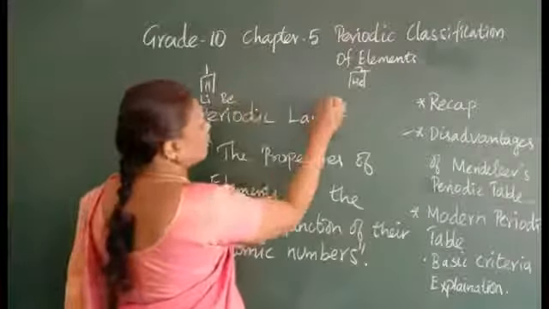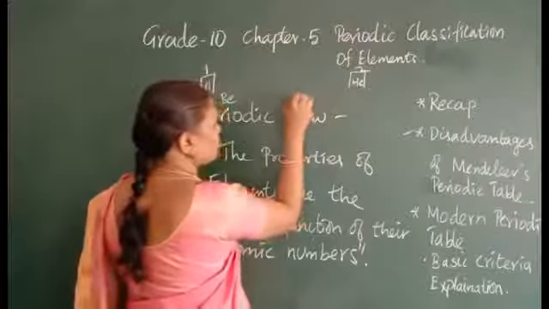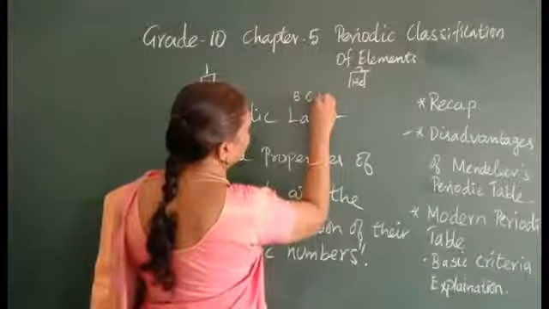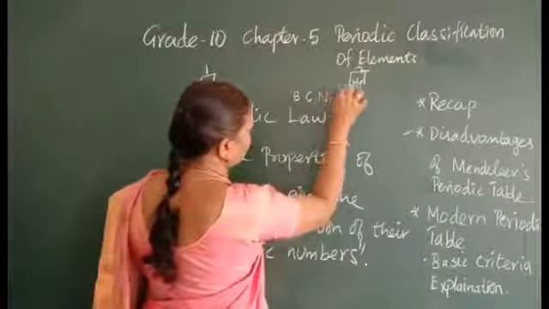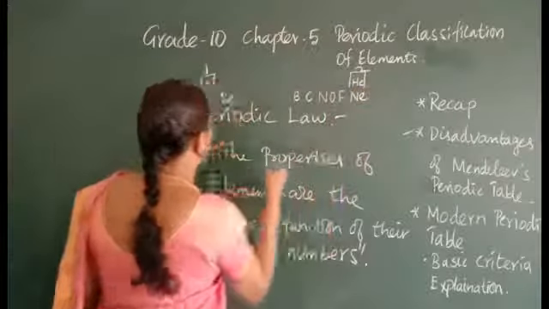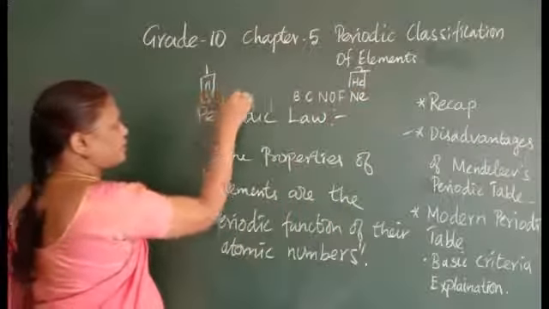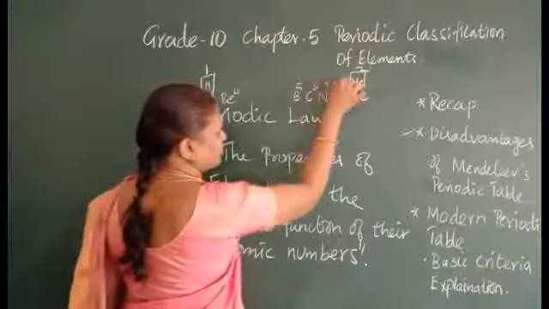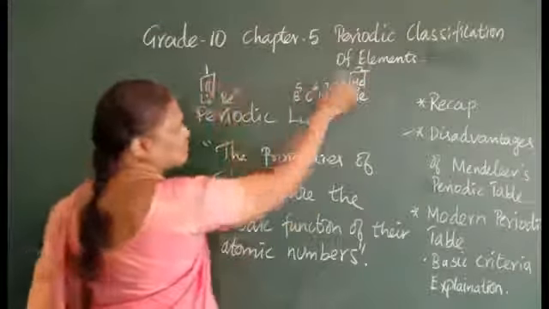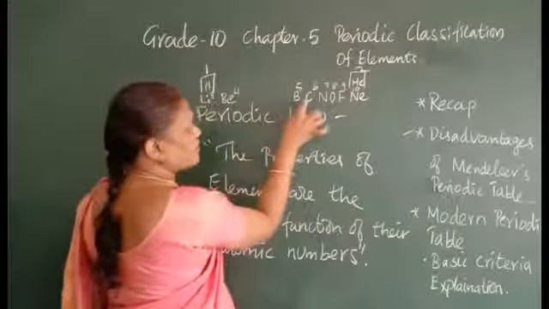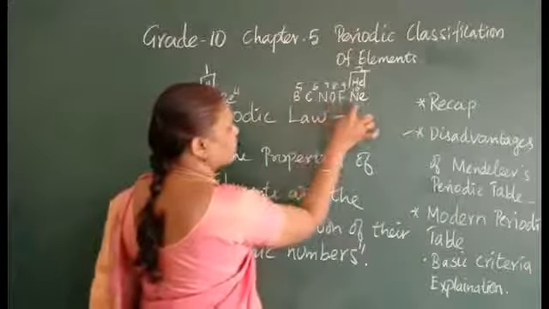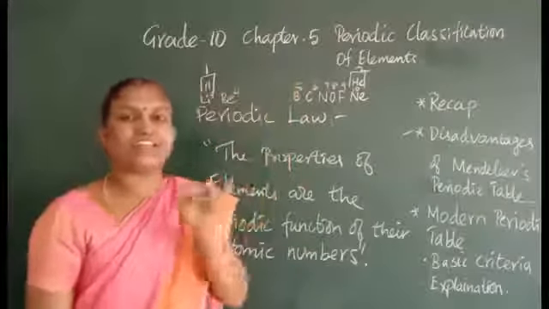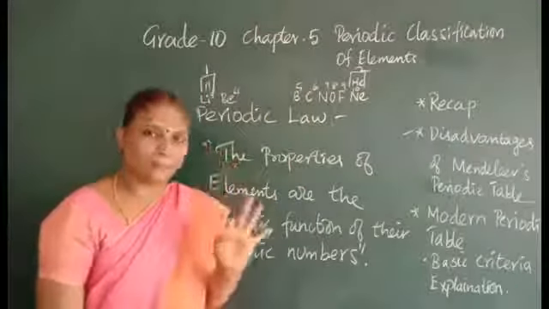Then here comes boron, carbon, nitrogen, oxygen, fluorine, neon. You see it is in increasing order of atomic number: 1, 2, 3, 4, 5, 6, 7, 8, 9, 10. This is the way the elements are arranged in increasing order of atomic number.